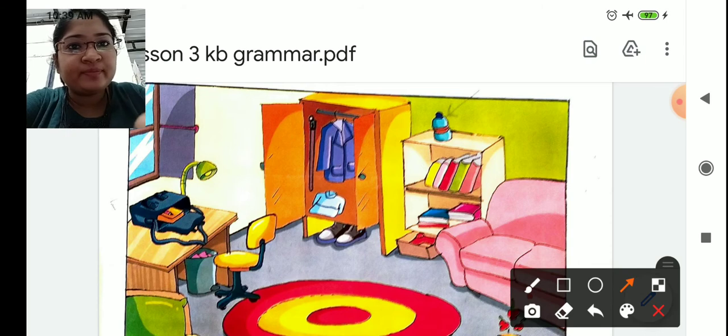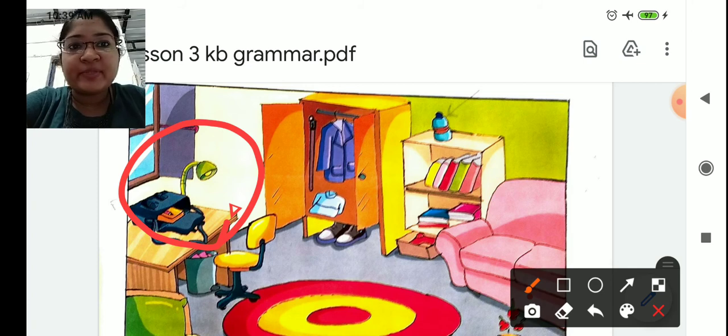Now see this. The lamp is on the table. So how will I form the sentence? Now no doer is involved. You have to just describe this picture, so it will take dative case, as Sabina is not involved. She has already cleaned the room. So how will I write the sentence?